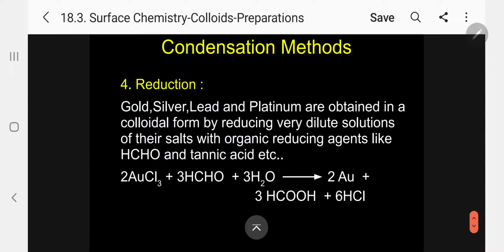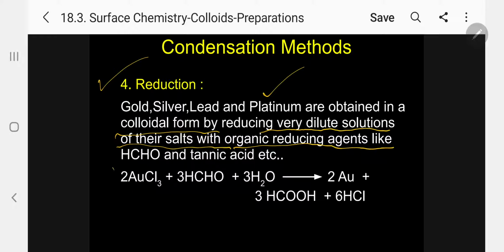And the fourth method, reduction. Kindly follow. Gold, silver, lead and platinum are commonly obtained in colloidal form by reducing very dilute solutions of their salts with organic reducing agents like formaldehyde and tannic acid. Please follow. This is very, very important. All metal salts, gold, silver, lead, platinum, are obtained by reduction using formaldehyde or tannic acid.